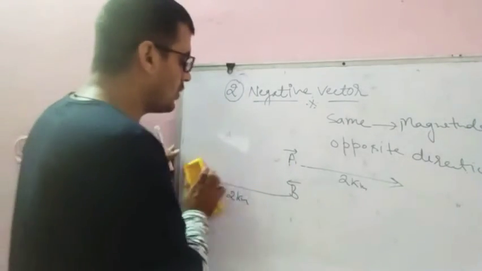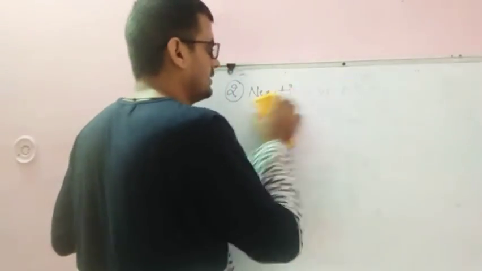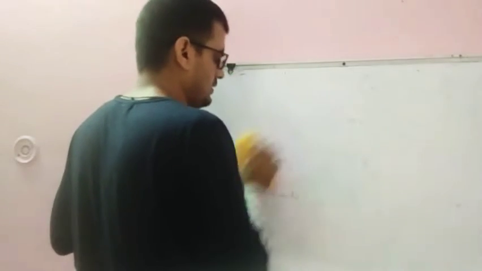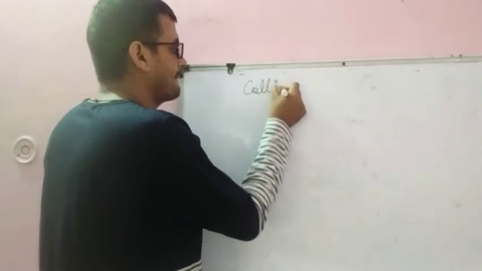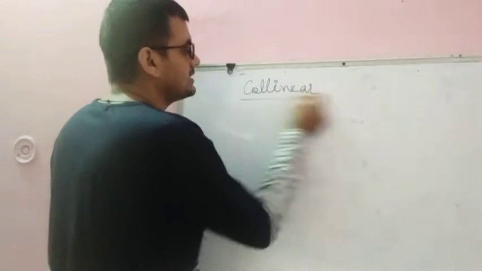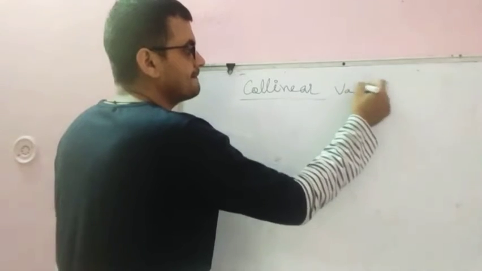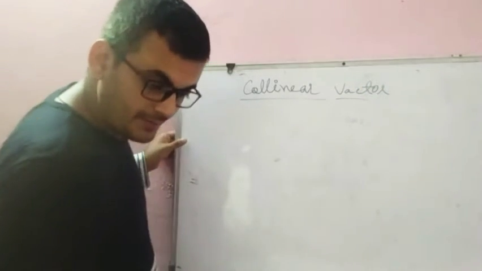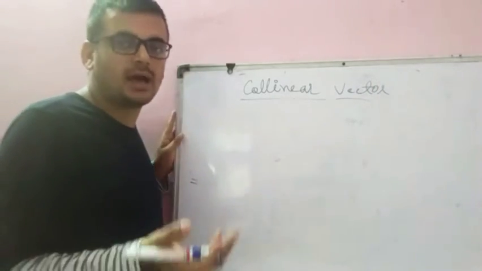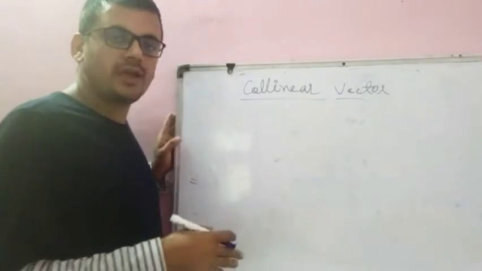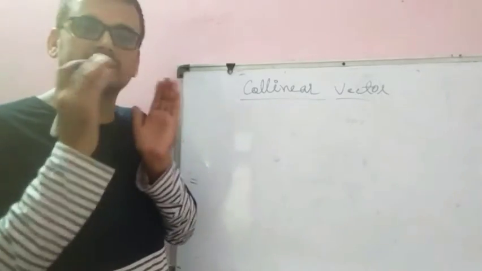Student, next one is the collinear vector. So what is the meaning of collinear vector? Two or more vectors are said to be collinear if they have the same direction.